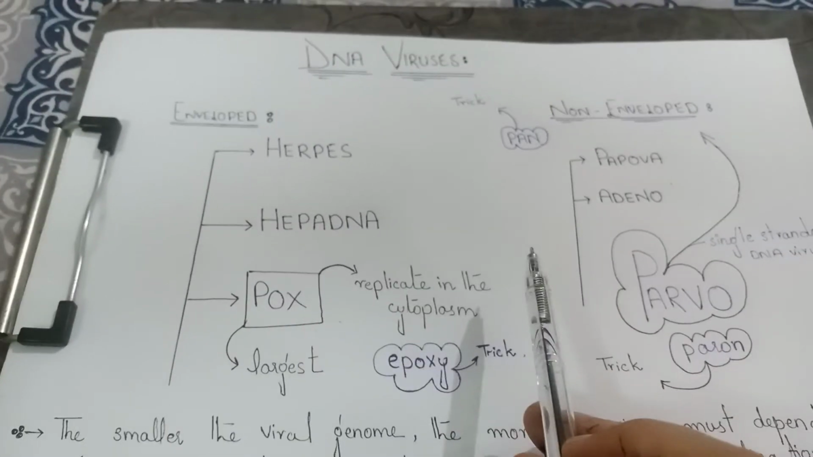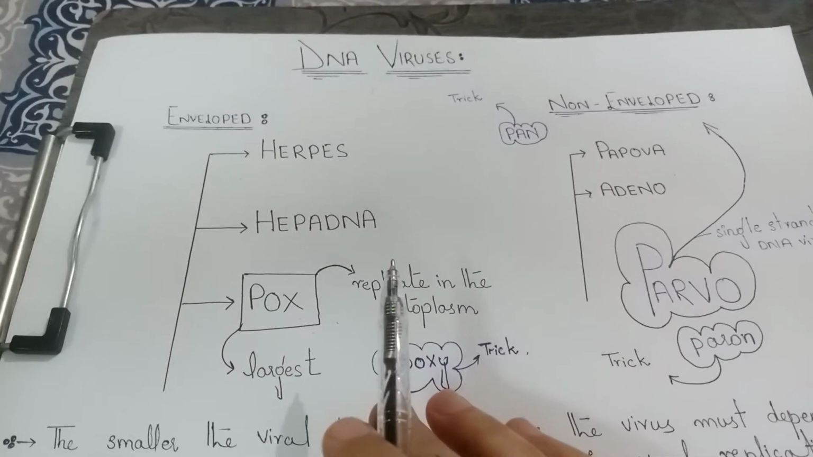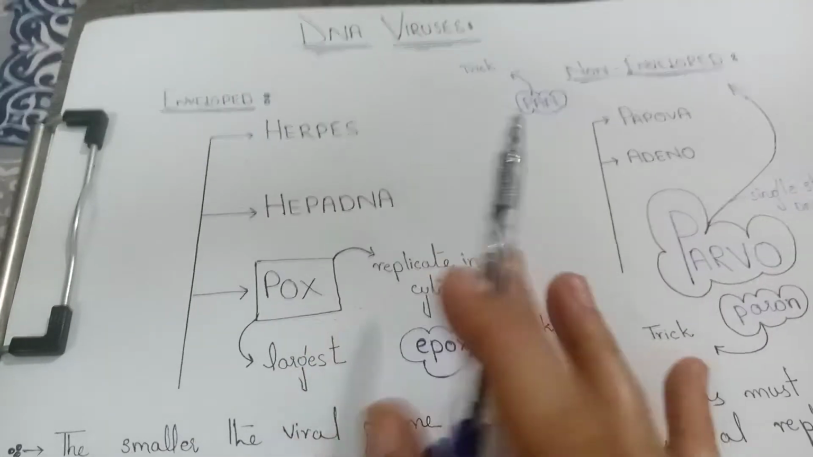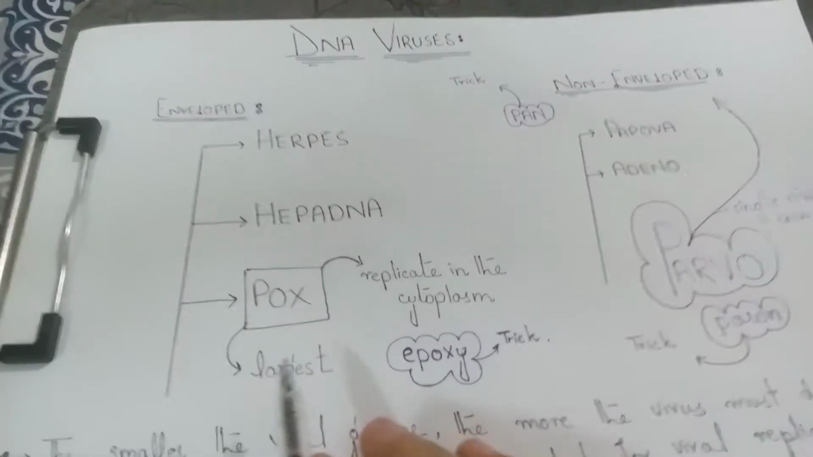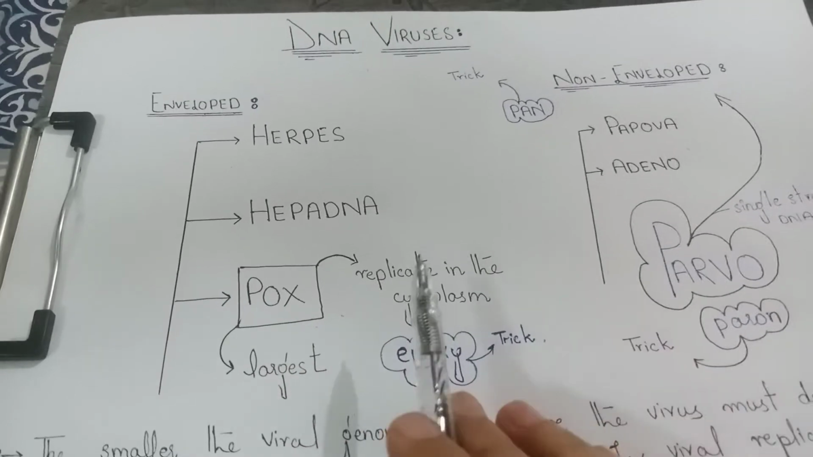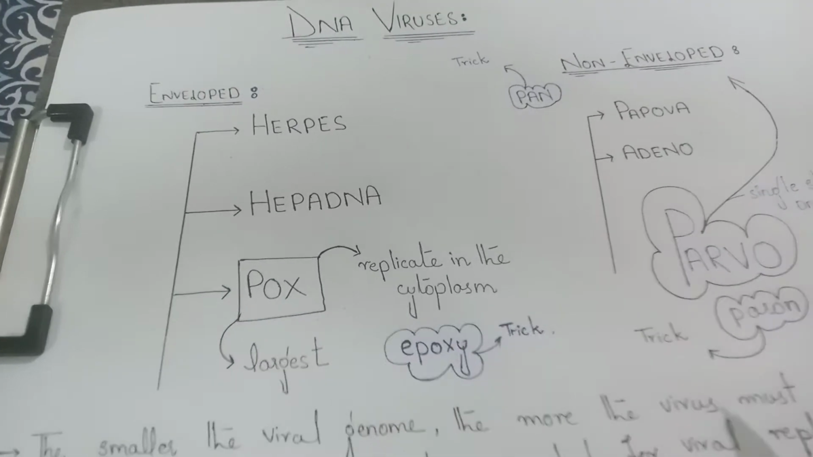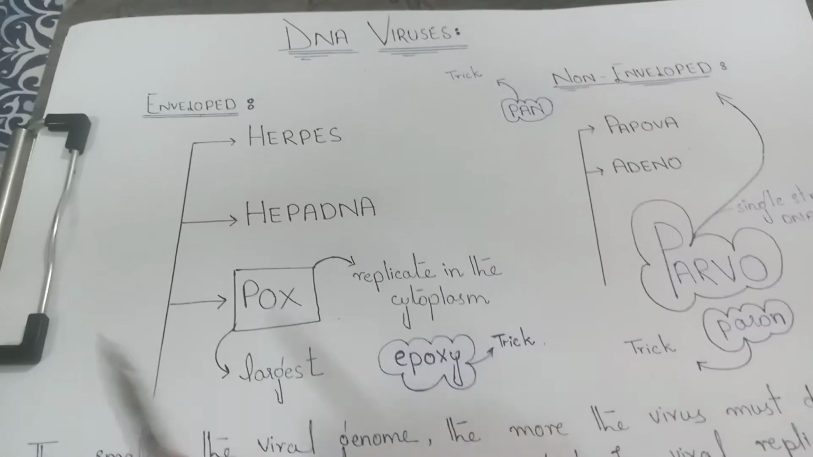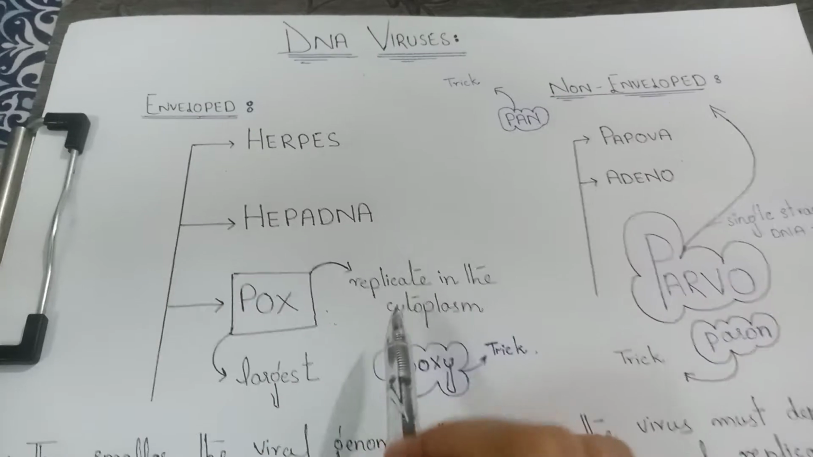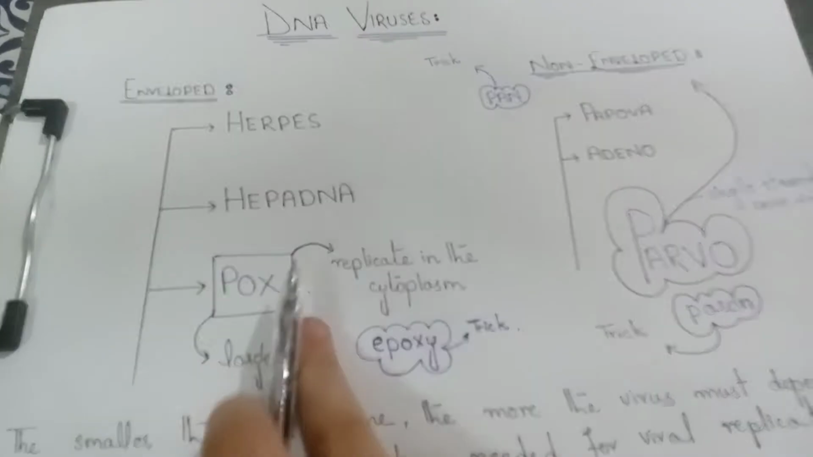Okay, now I'm going to discuss some important things from the MCQ's point of view, and that is related to the pox virus. Which virus is the largest? The pox virus is the largest virus, and most of the viruses replicate in the nucleus. It means they require the replicatory machinery of the host cell, and that is present in the nucleus. The exception is the pox virus. It means the pox virus replicates in the cytoplasm.